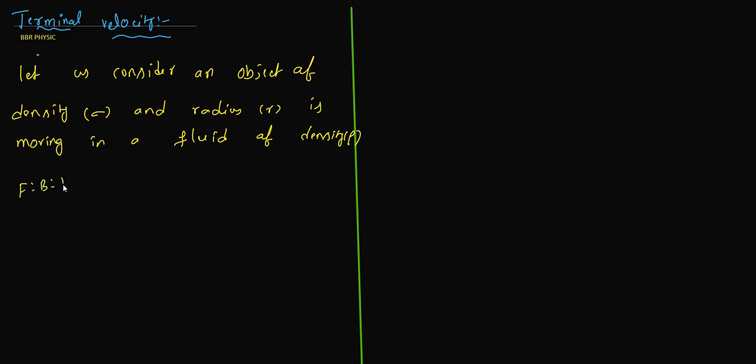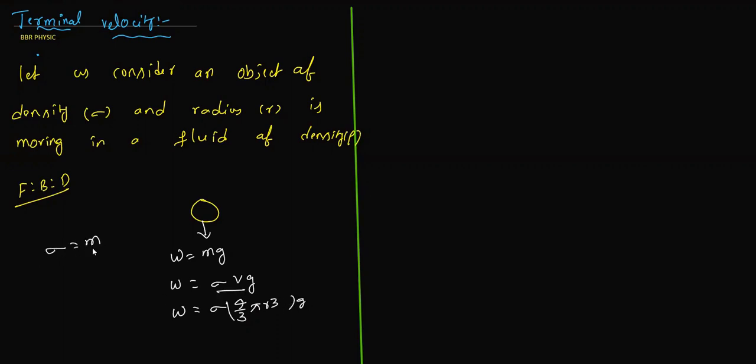For example, let me take a free body diagram for this concept. Let me take one spherical surface here, and downward, weight will act. W equals mg. So weight can be written as sigma V g. Now sigma into volume is 4 by 3 pi r cube into g. Density is mass upon volume, so mass equals sigma into volume, which we can write simply.